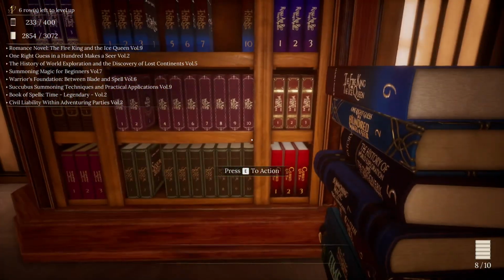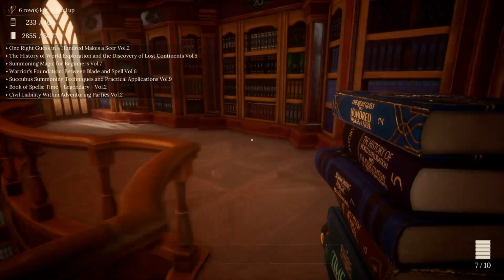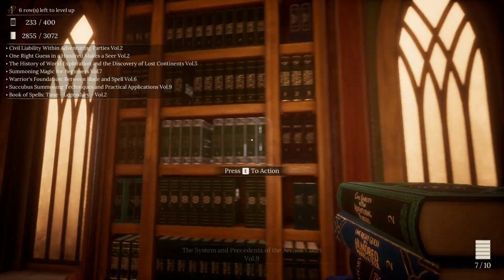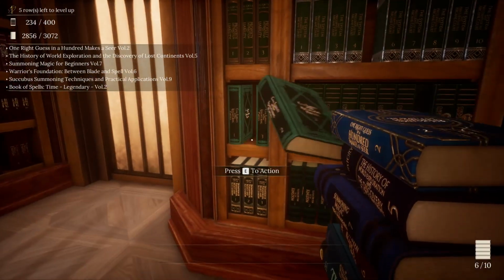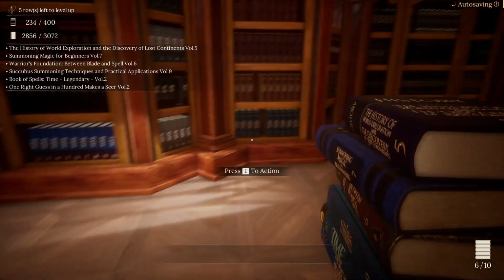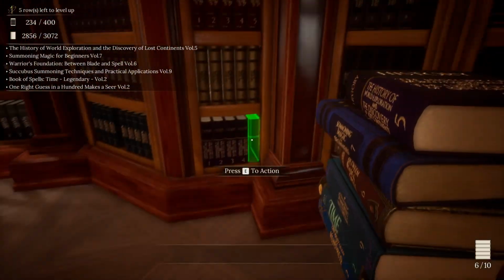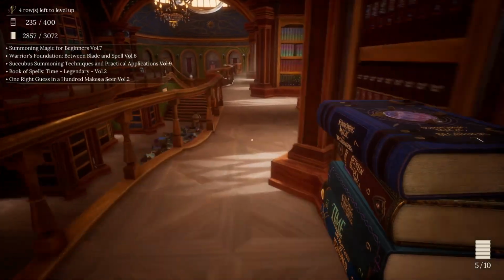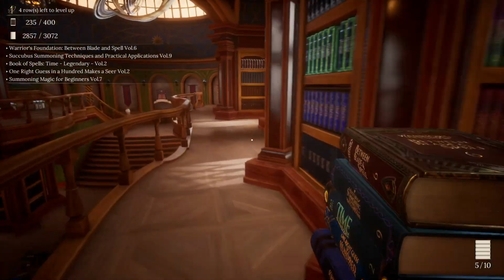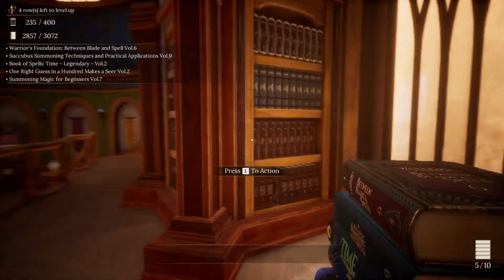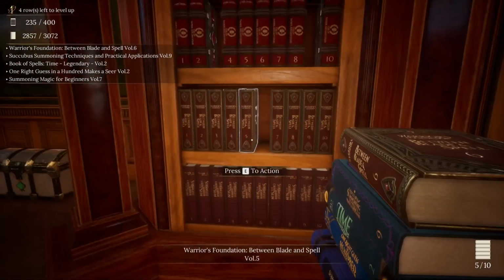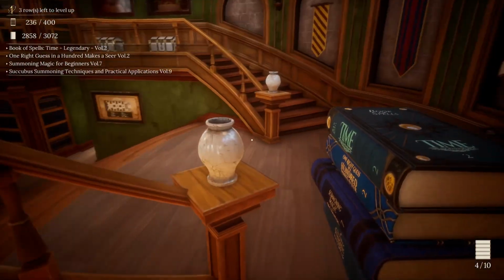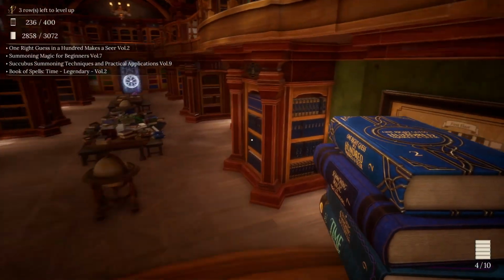The Fire King and Ice Queen, Volume 9. Civil Liability within Adventuring Parties, Volume 2. History of World Exploration, Discovery of Lost Continents, Volume 5. Yep. Warrior's Foundation Between Blade and Spell, Volume 6. Completes that one off. Then we get One Right Guess in 100 Makes a Seer, Volume 2.